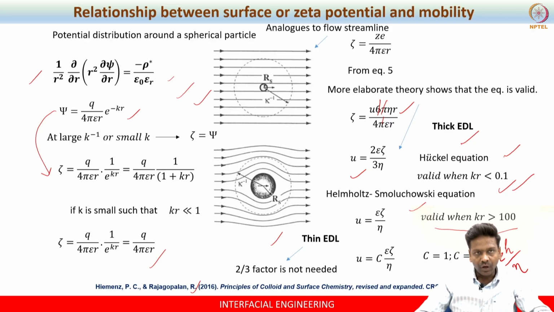Basically what we do is determine electrophoretic mobility from the zetasizer. Fundamentally it measures electrophoretic mobility and then substitutes it in the equation, and finally you get the zeta potential. That is how you measure zeta potential.